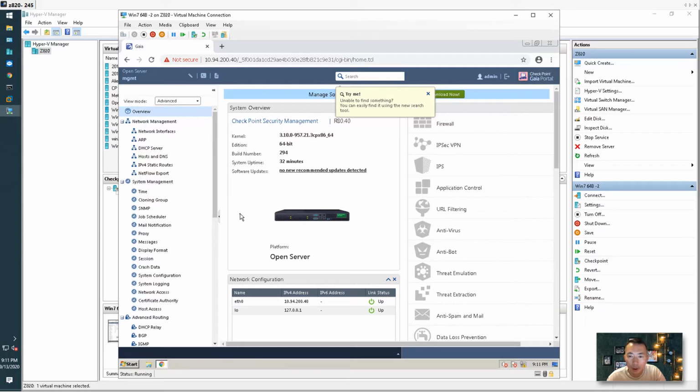So we already finished installation for our management server 10.94.200.40. We finished our first time configuration wizard. The next step we're gonna do is download the Smart Console and install it on this machine.